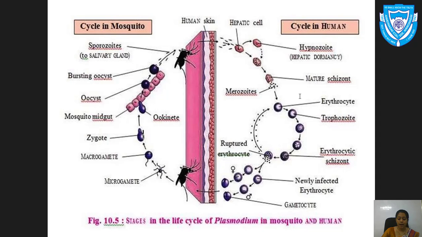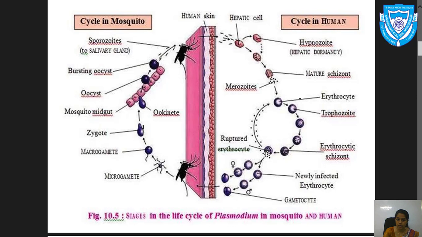The Plasmodium parasite has two hosts, as we know. But what actually happens in these two hosts? In the human being, the formation of gametocytes takes place, and in the mosquito, the formation of sporozoites takes place. This is all about the mode of transmission, or the stages in the life cycle of Plasmodium.